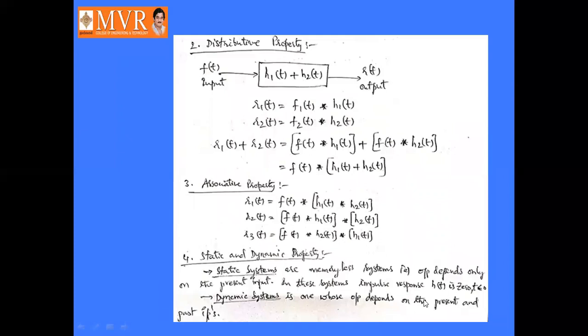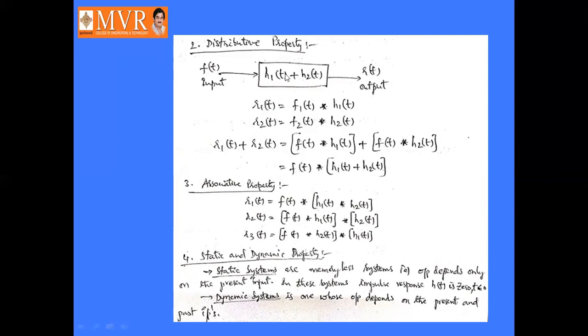Next one is distributive property. What is meant by distributive property? So here it will distribute something. Okay, so let us take the system having the impulse responses h1 of t plus h2 of t. We are adding these two responses h1 of t and h2 of t, having the input f of t and output r of t.